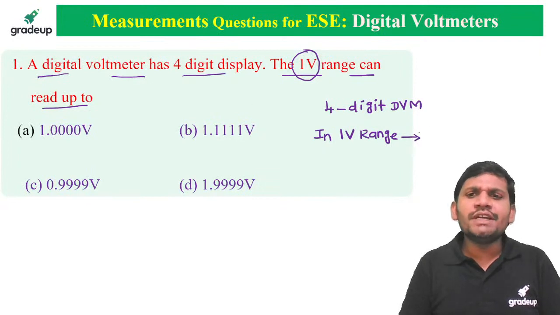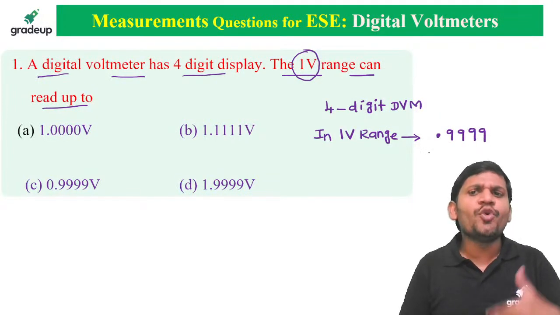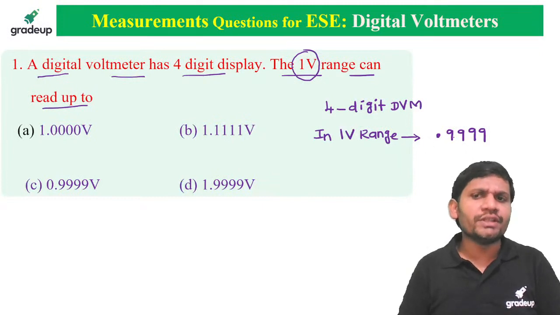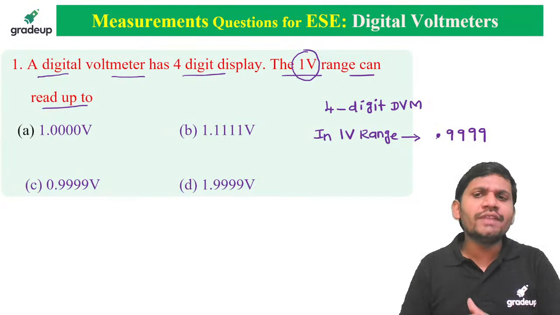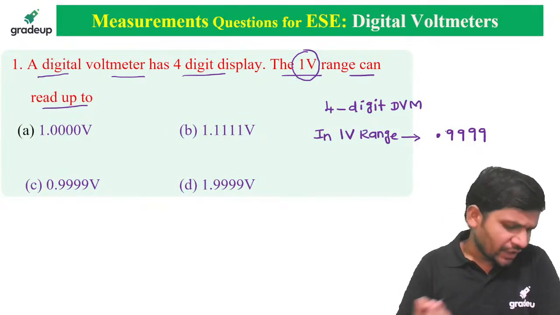Then it is a 4-digit DVM. It measures 0.9999 because the display is in 4 digits. That's why it can measure 0.999. Actually, the display is like this: 0.999, it can display because it's a 4-digit DVM.